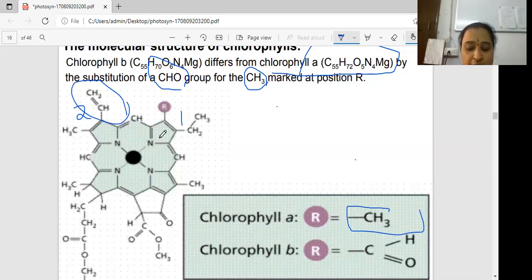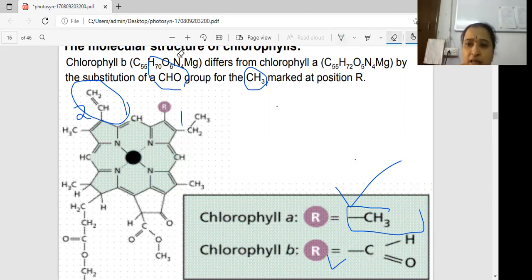Here chlorophyll A is blue-green color. What is the color of A? Blue-green color. A has the methyl group attached. B has, in the same position, the aldehyde group attached. This is the difference between A and B. How to identify? Where the CH3 group is there, that is A. Where the aldehyde group is, that is chlorophyll B.